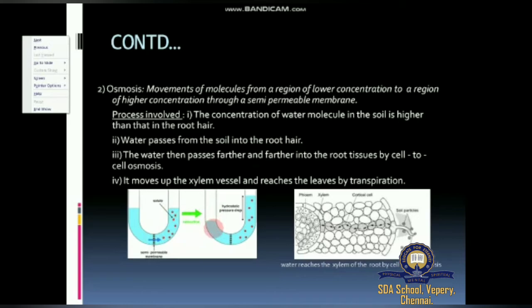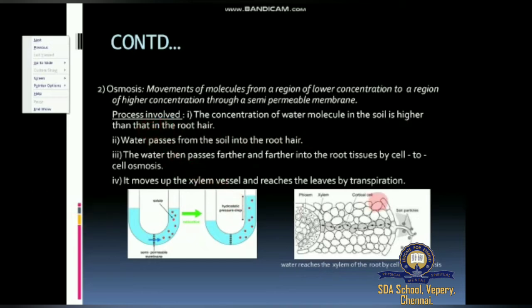After osmosis, what happened here? A little amount of water just moves from the low concentrated solution to the higher concentration. Here the level will be raised up. This is called osmosis, through a semi-permeable membrane. So what is osmosis? Movement of molecules from a region of lower concentration to a region of higher concentration through a semi-permeable membrane.